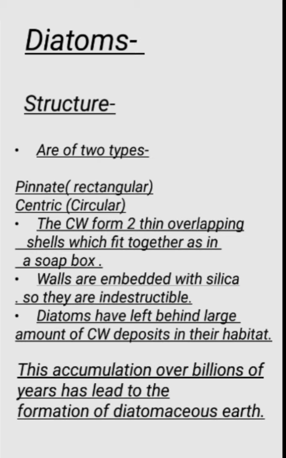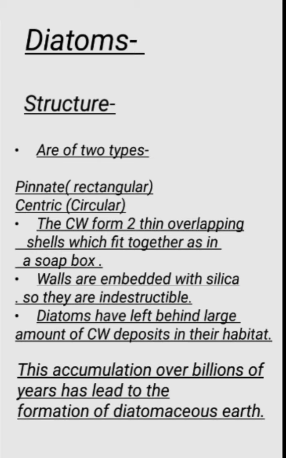If we consider especially the pinnate kind of diatoms, then the cell wall has two thin overlapping shells which fit together as in a soap box. If we imagine a soap box, we know that the lid of the soap box is larger than the case. So that is how the cell wall is. That is, the lower cell wall is smaller, whereas the upper one is larger.